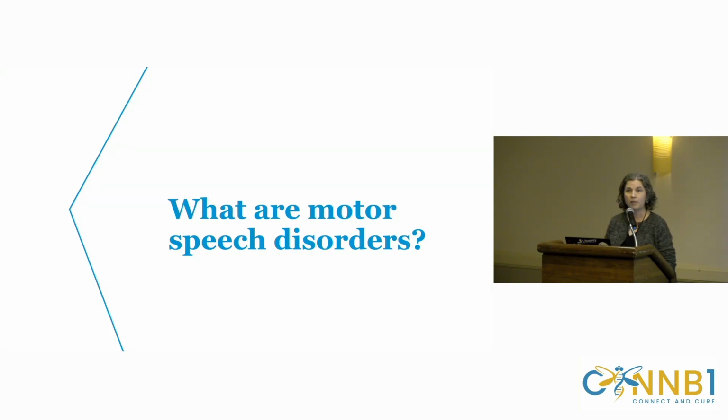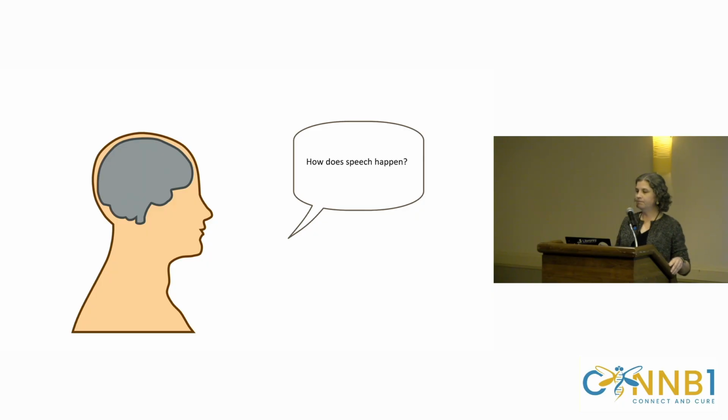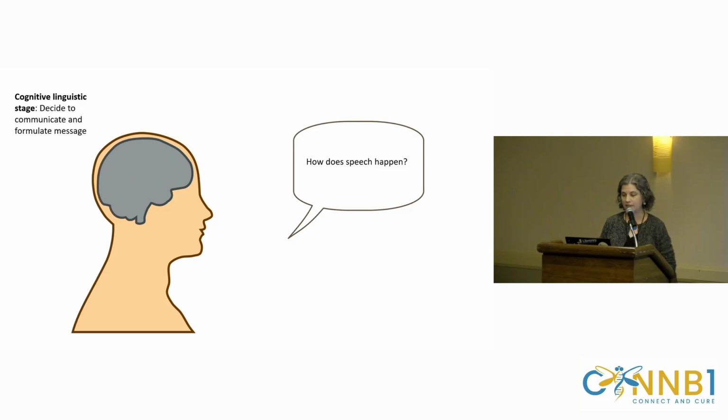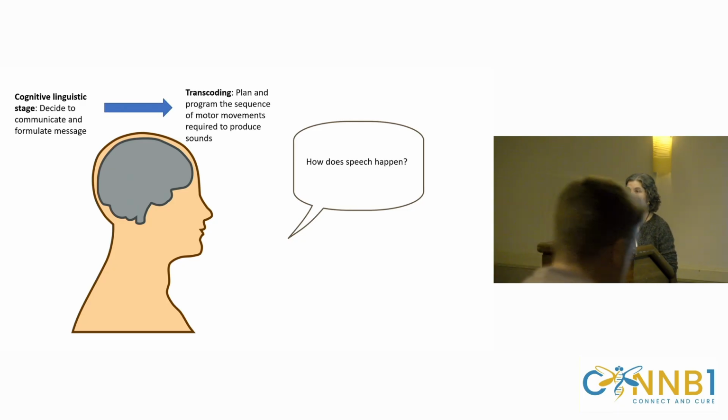So first, what are motor speech disorders? How does speech happen? For most of us, it's automatic. We don't think about it. We have a thought in our head and it comes out. But there's a lot of steps that happen in between. First we have the cognitive linguistic stage. This is where we decide, number one, that we want to communicate, and then we begin to formulate that message. The second stage is transcoding.